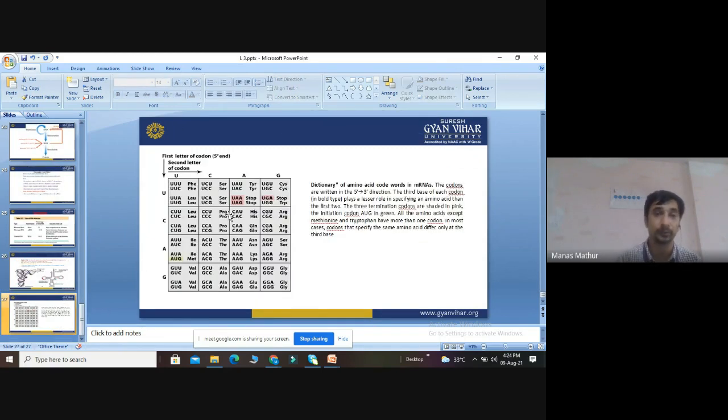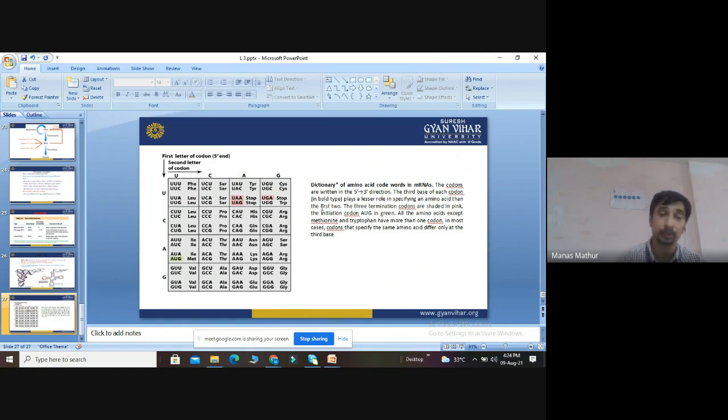Then we see about this triplet. This triplet group is called a codon. Each codon is specified for an amino acid, and the codons are always written in the 5' to 3' direction. Suppose it is UUC, the third base is C. We discuss CCU, the third base is U. So the third base of each codon plays a smaller role in specifying the amino acid than the first two.